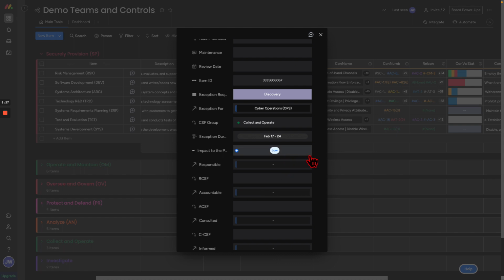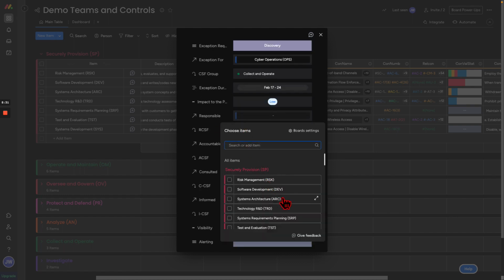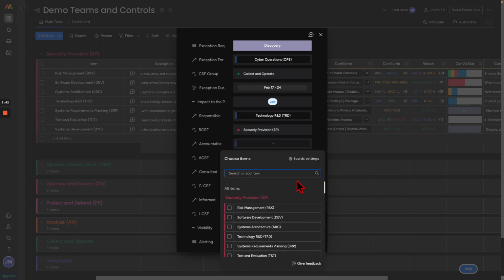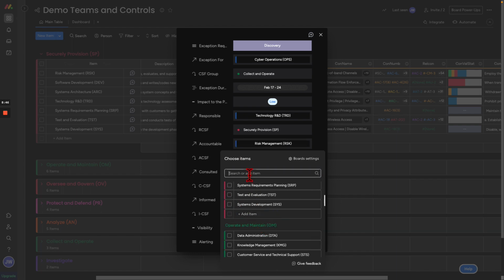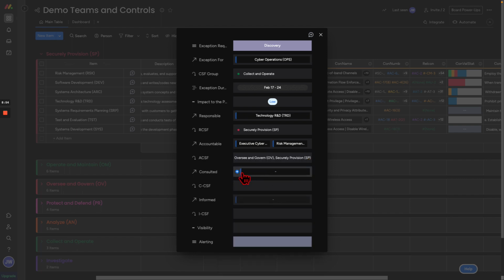We're just going to put this as low, right? We can build out our responsible teams. This is again focused on identity access management, high level components, who is responsible for doing this work, right? Our technology and our D team is responsible, but who is accountable? The leadership, right? The risk management will be accountable. Our executive cyber leadership is going to be accountable. And maybe we want our team to consult with somebody, right?